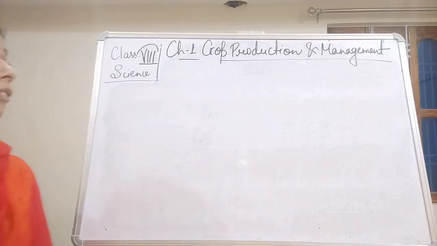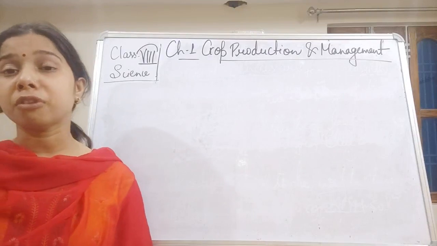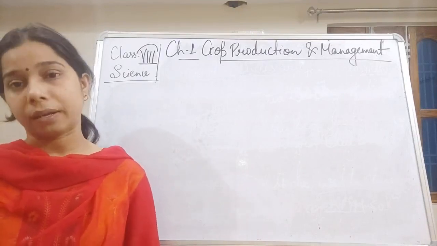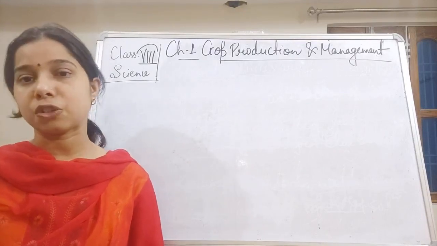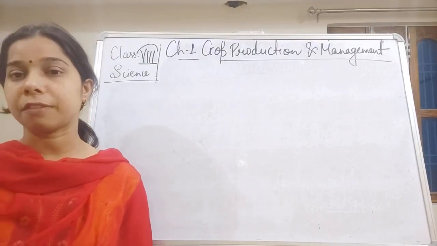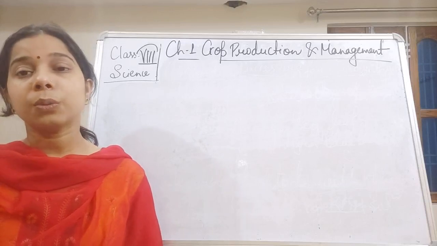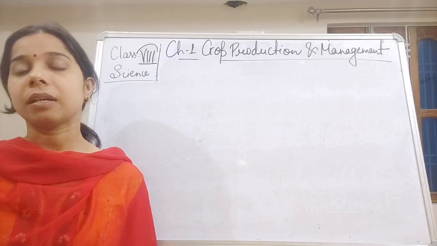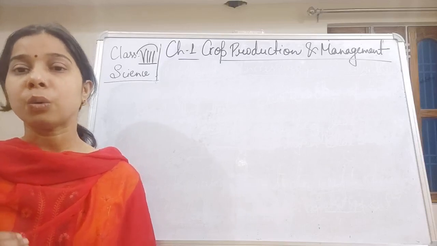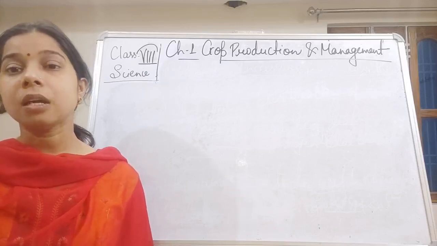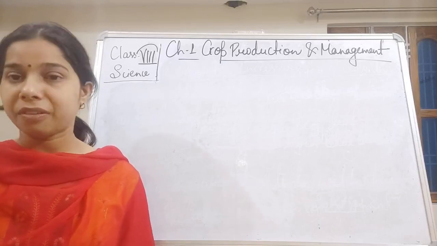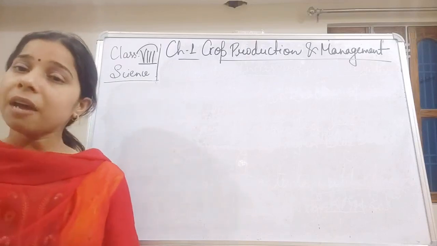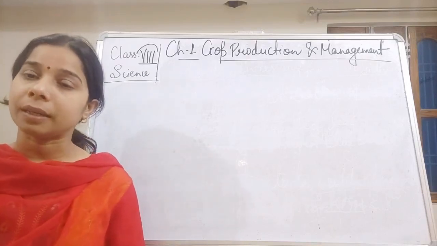If we start with the first one, students, the first agriculture practice is the preparation of the soil. Whenever we start with preparing the soil, we have seen that first of all we will do plugging, then leveling, and after that manuring is also there. So we have understood the method of the plugging.